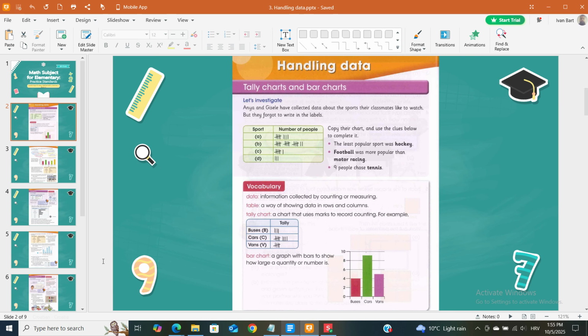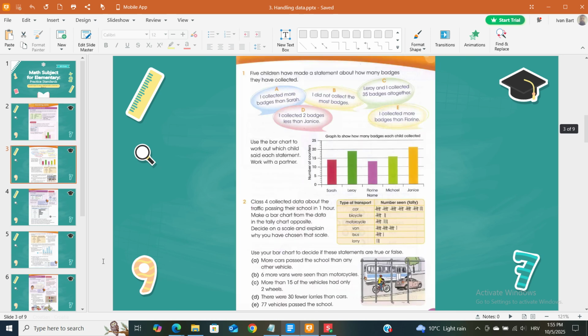1. 5 children have made a statement about how many badges they have collected. A. I collected more badges than Sarah. C. I did not collect the most badges. D. I collected 2 badges less than Janice. Leroy and I collected 35 badges altogether. E. I collected more badges than Florine. Use the bar chart to work out which child said each statement.